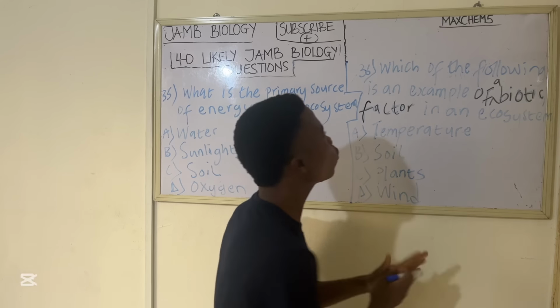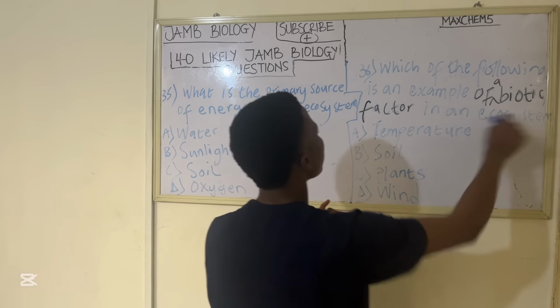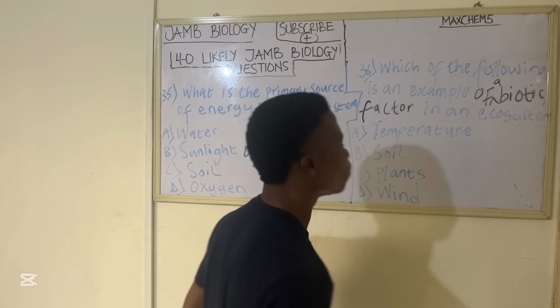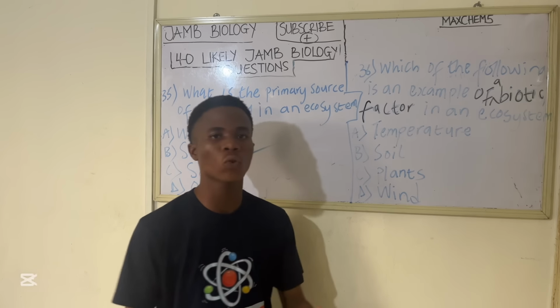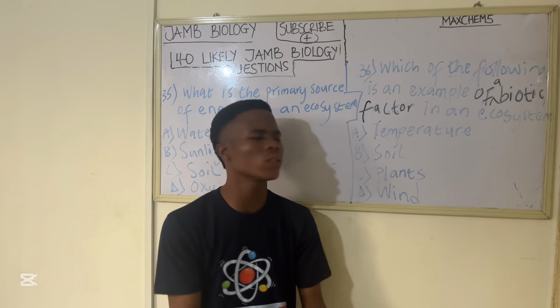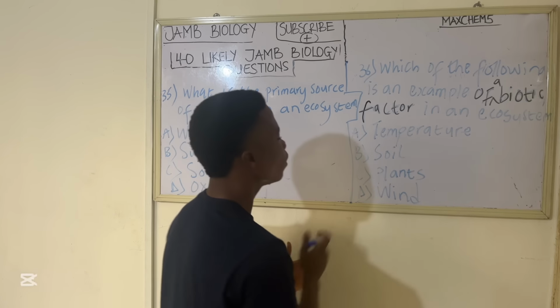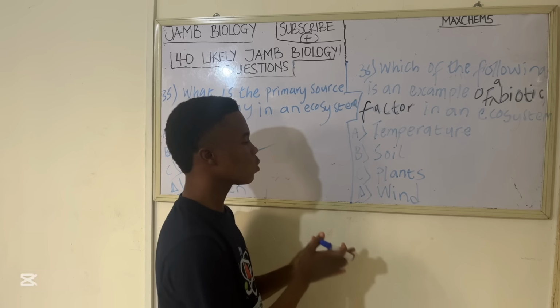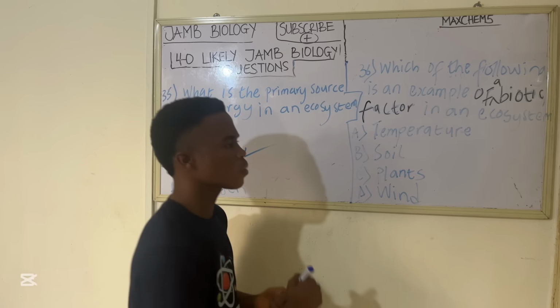So let's go to the next question. The next question says, which of the following is an example of a biotic factor in an ecosystem? A biotic factor is a factor that has life in it, a living factor, which comprises living things. Now if you look at the options, we have A temperature, B soil, C plants, D wind. Which of these options has life in it? Plants.